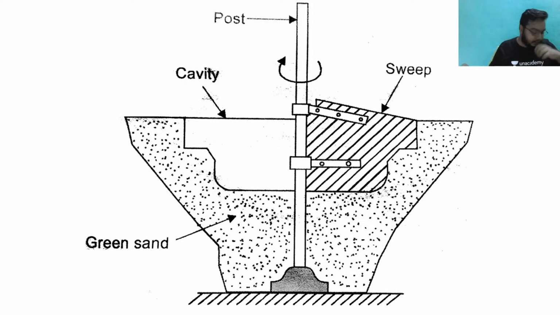Okay, this figure is visible to you. Now see, this is the green sand that we have seen, and this is the pattern. This is the sweep pattern.